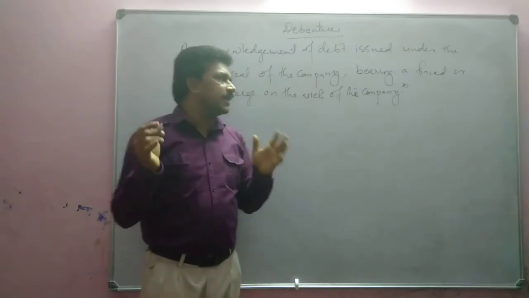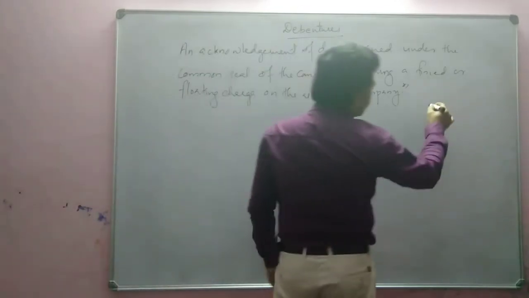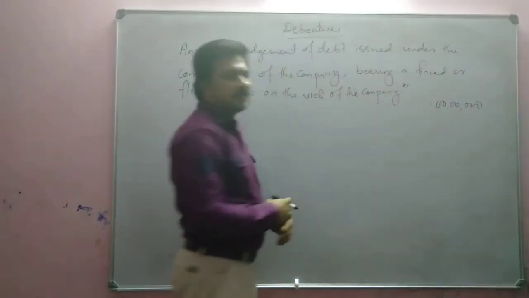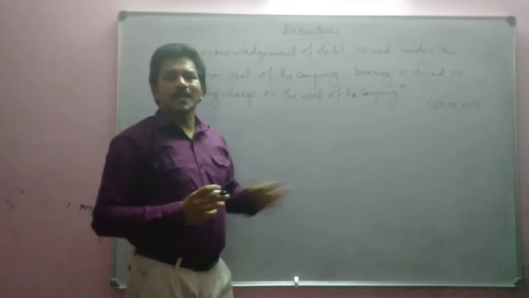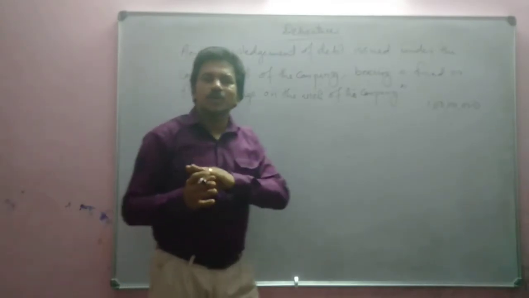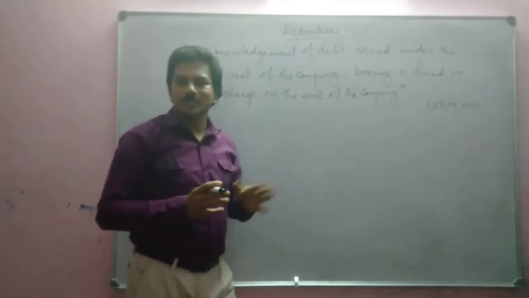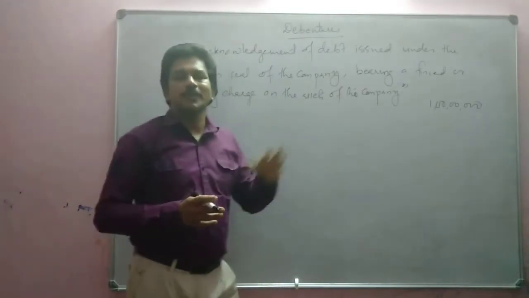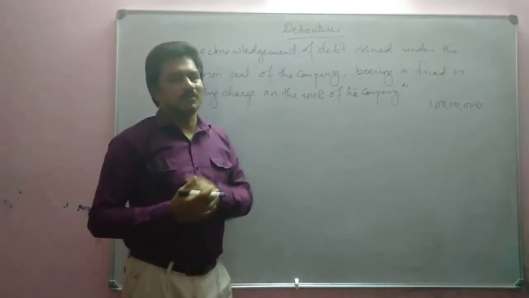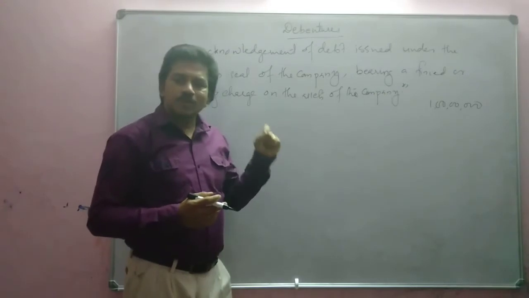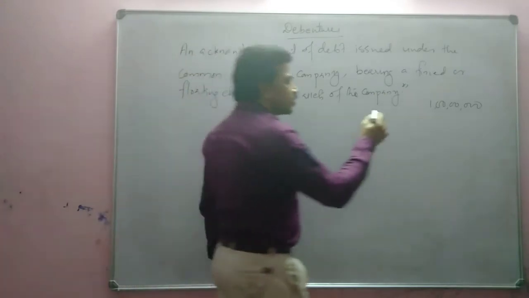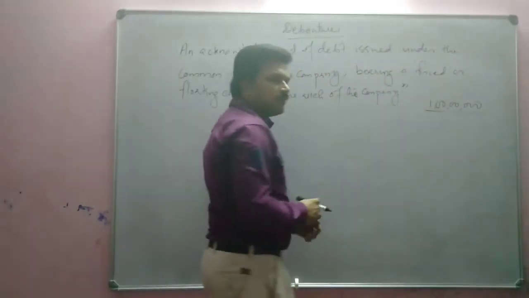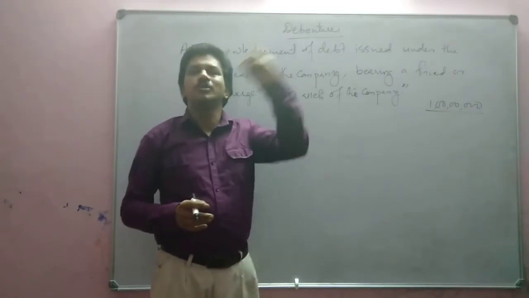Okay, suppose a company is in need of 1 crore rupees. At that time, suppose the company does not intend to issue shares. Instead, the company decides to borrow the money from the public by issuing a document to them.